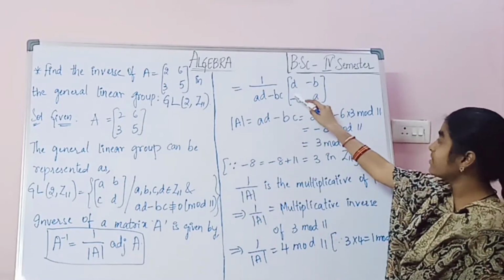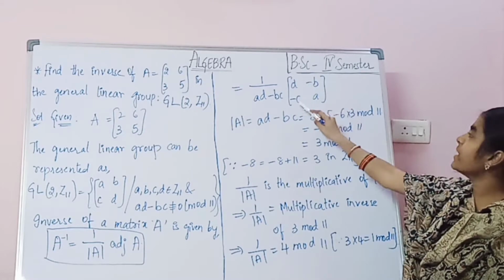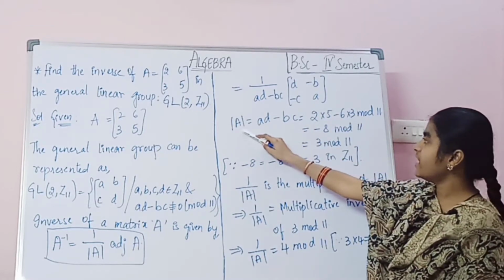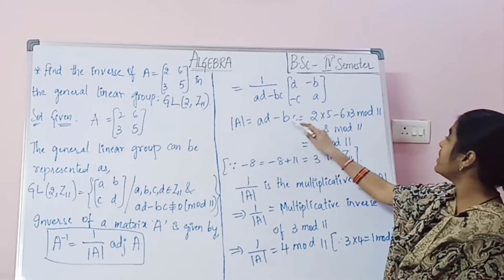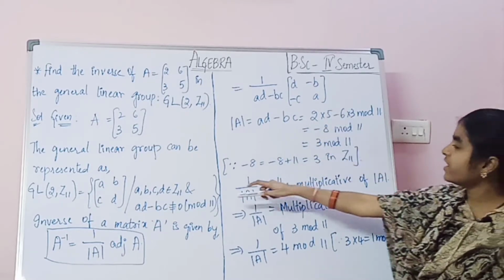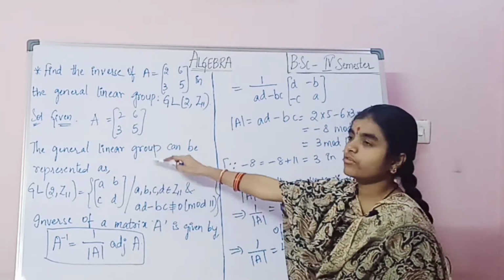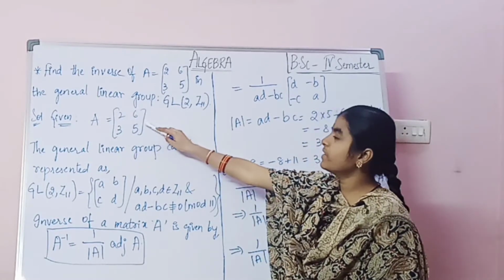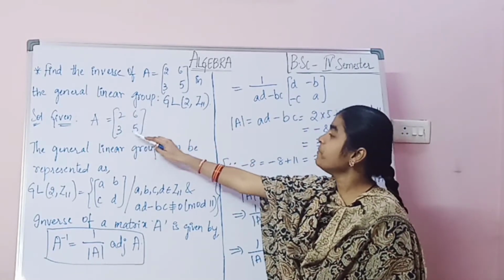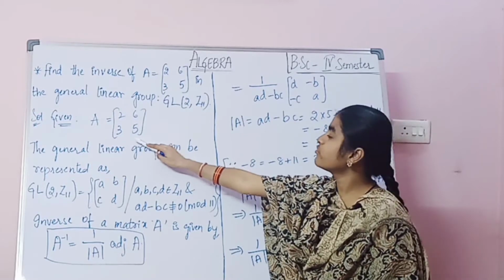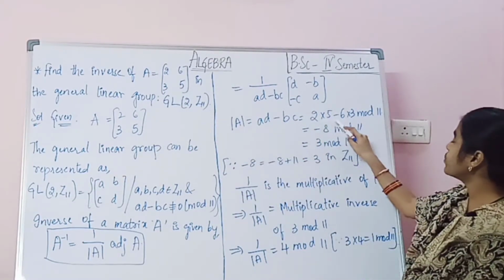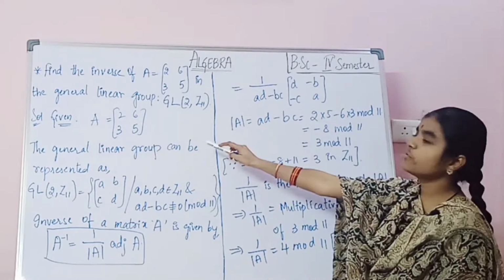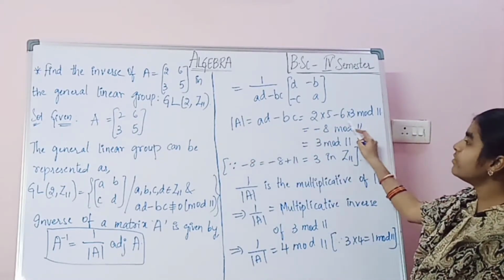So what is the adjoint matrix here? It is [D, minus B; minus C, A]. So determinant of A equals AD minus BC. What is A here? This is a matrix where A equals 2, B equals 6, C equals 3, D equals 5. So determinant A equals 2 into 5, what is D, 5, 2 into 5, minus, as it is, what is B here, 6, into C.